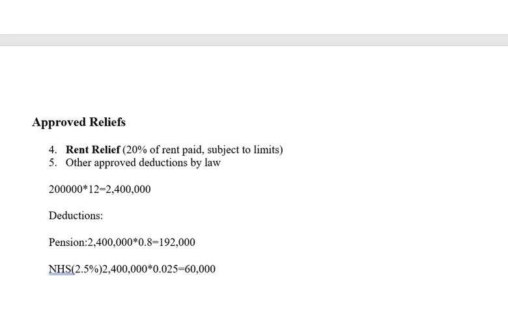Then, assume you are paying rent now. We were told that the rent relief allowed is the lower of 20% of your annual rent and 500,000 naira.